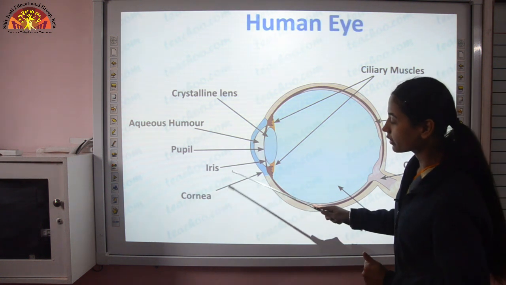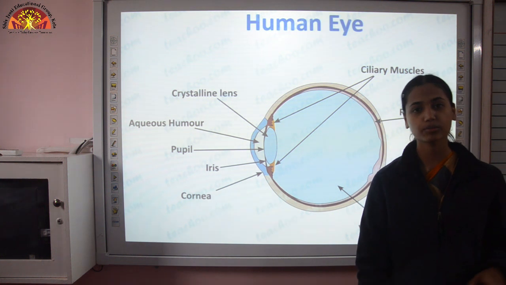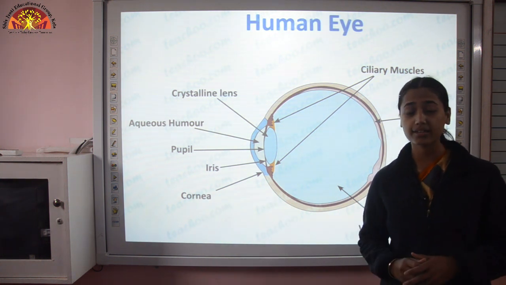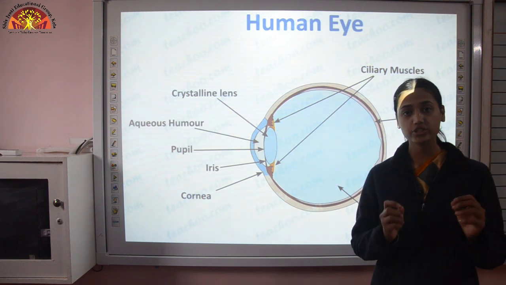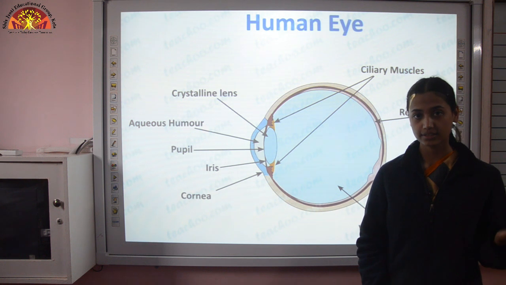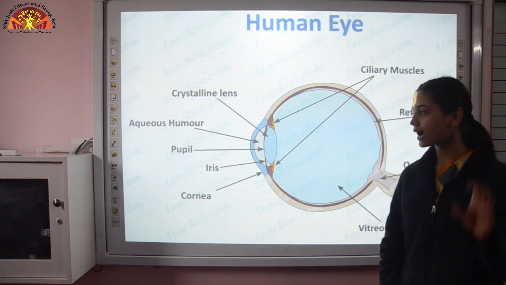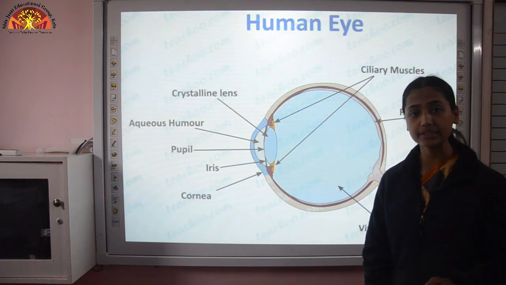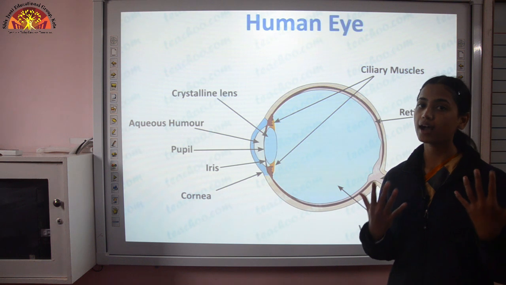The next to cornea is iris. We say that that girl is having blue eyes, she is having brown eyes. So on the basis of what do we differentiate colors? We are actually talking about the iris. Like most humans have black eyes, then brown, grey, blue. So that is iris. And what is the function of iris? It controls the amount of light which falls into our eyes.